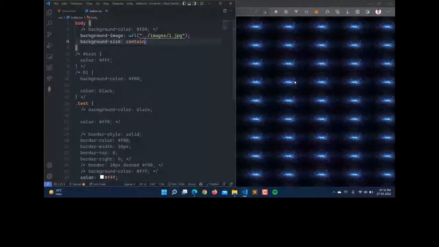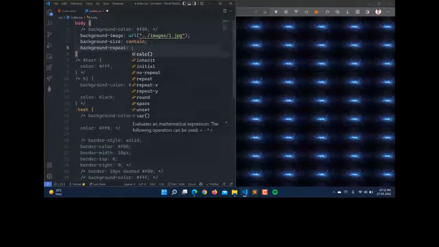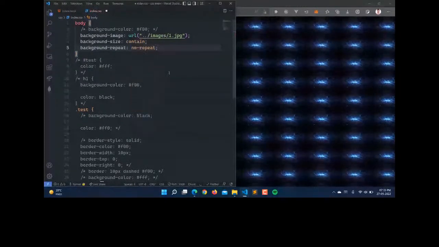Now, if we don't want to repeat this image, we have the property background-repeat. You can see the values written here, starting with inherit. Inherit represents the computed value of the property, and then its initial value. Then we have no-repeat, which means it will not be repeated. If we select this property, it will not add any repeat, so our image will not be repeated. Now you can see we have the full image, because our image size is very small.